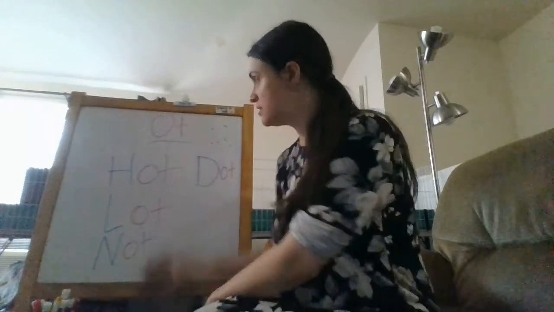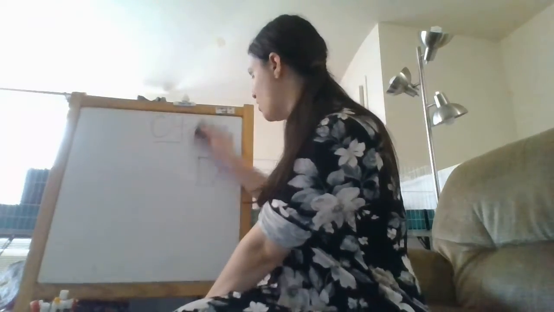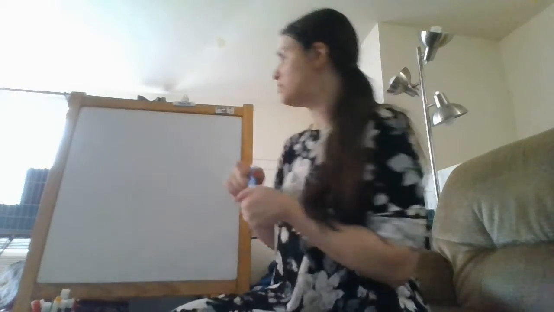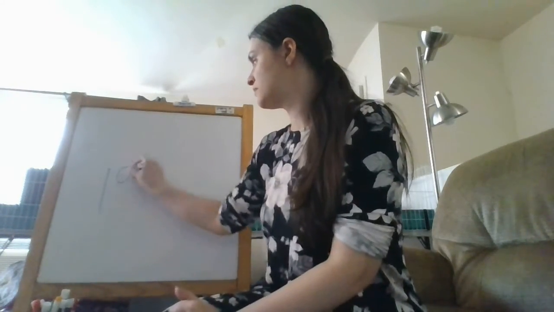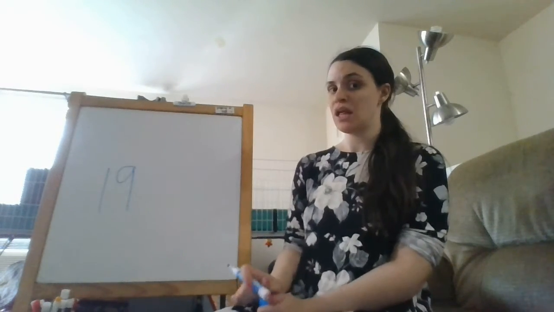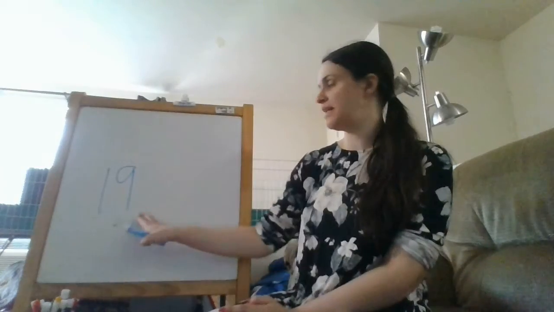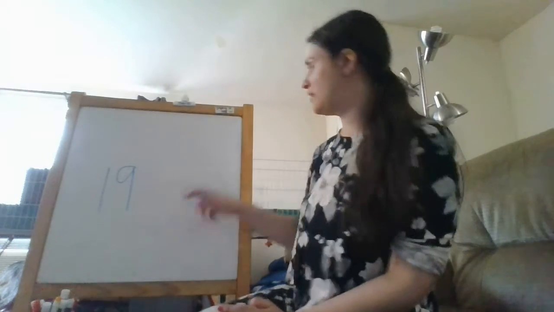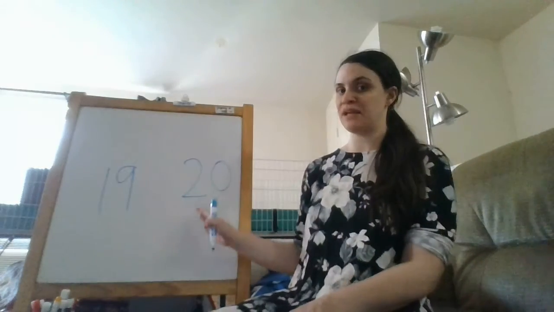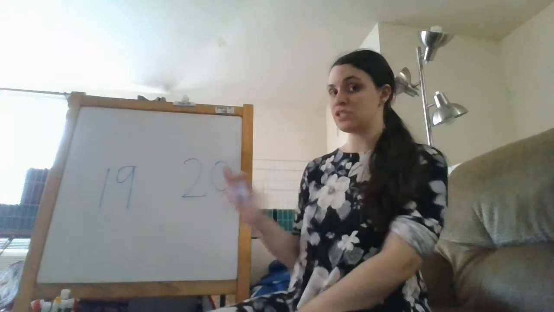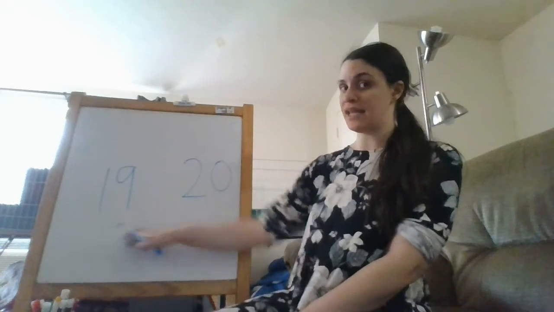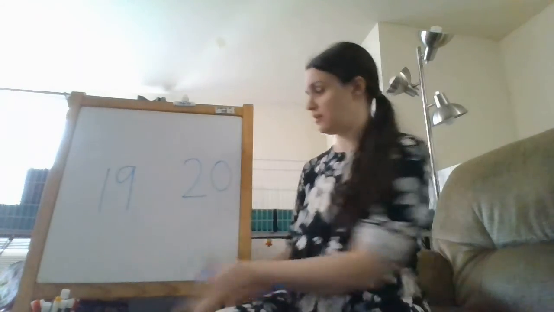Good, guys. So let's go over our two numbers of the month. So our first number, what number is this? It's a 1 and a 9. What number does that make? That makes 19. So can we say 19? And then our next one is a 2 and a 0. What number is a 2 and a 0? This is 20. Could we say 20? So we have 19, and 20. Good.